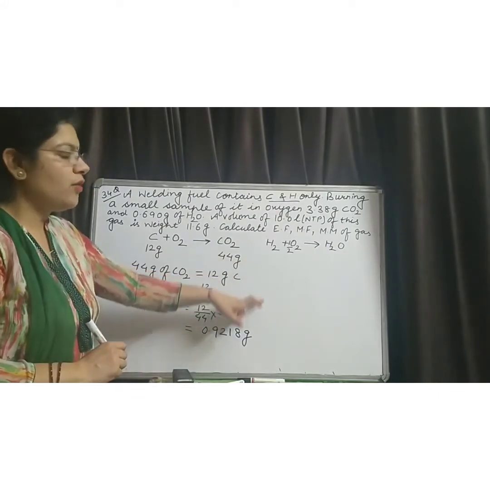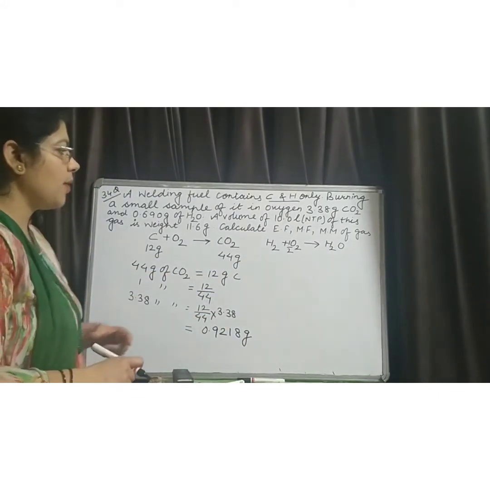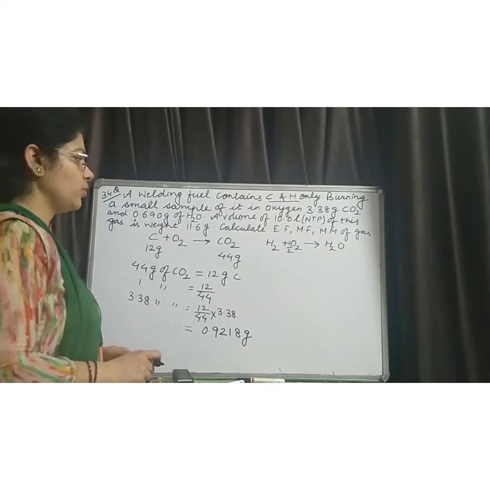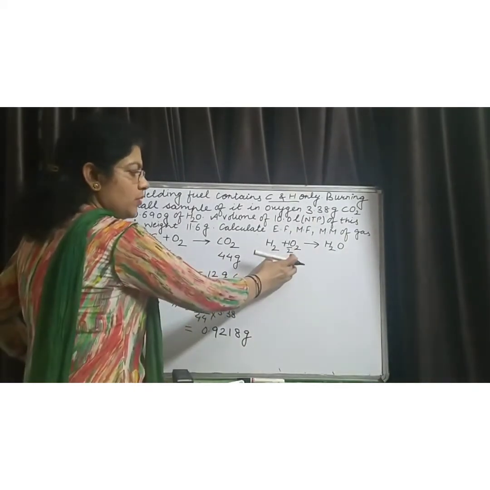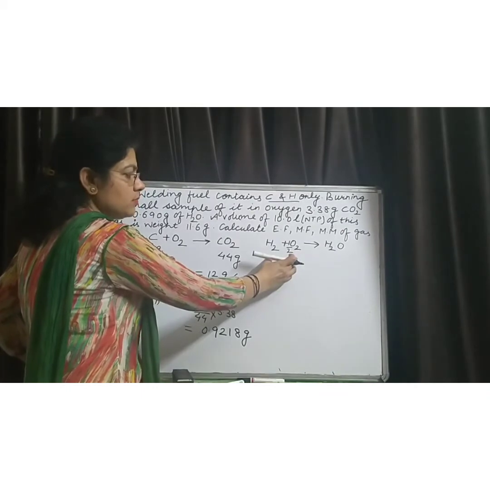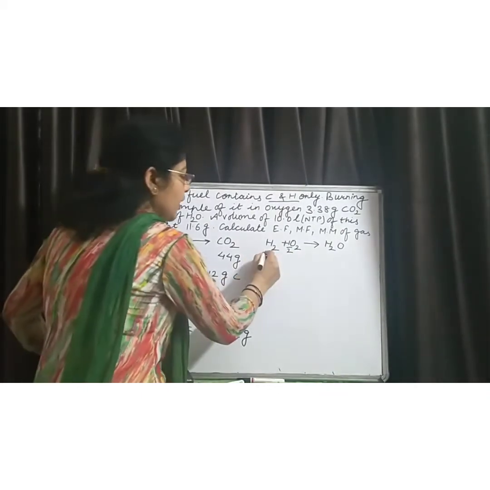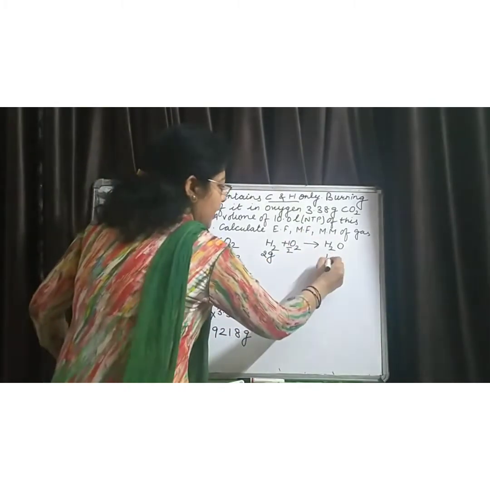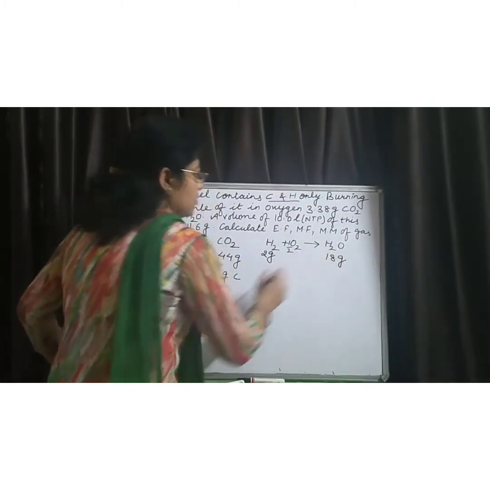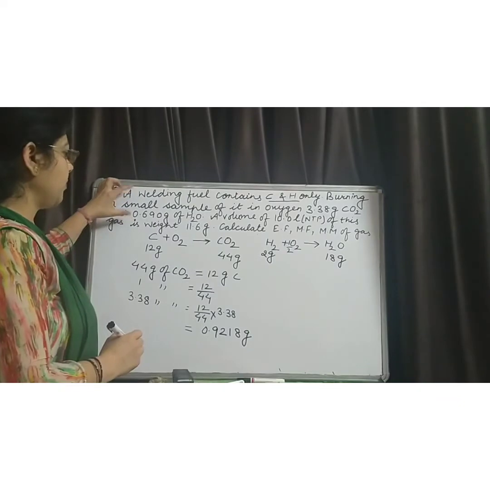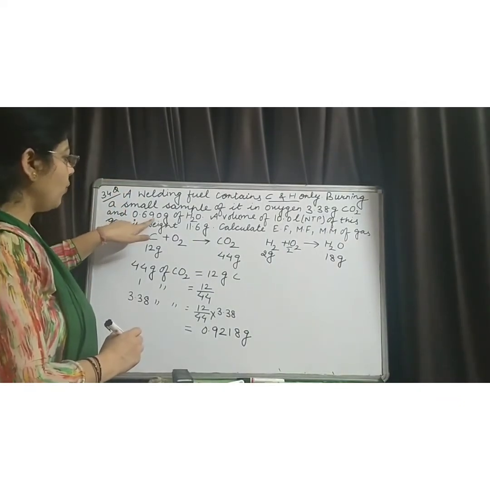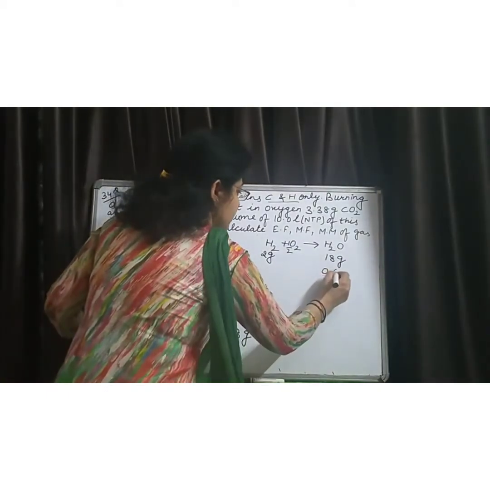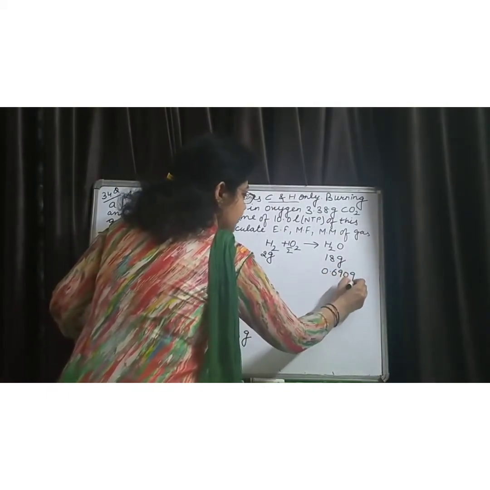Now in the similar way, we have to calculate the amount of hydrogen present in the welding fuel. From the balanced chemical reaction, when 2 gram of hydrogen burns, it produces 18 gram of water. And in this statement, the amount of water given to you is 0.690 gram.